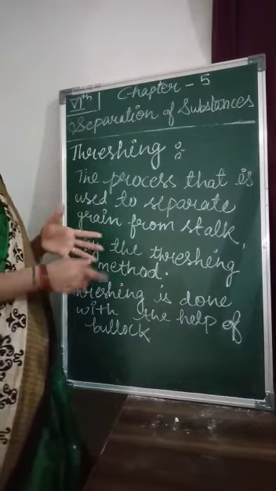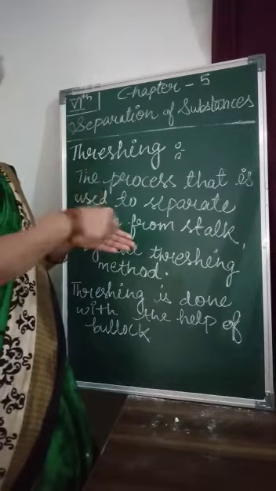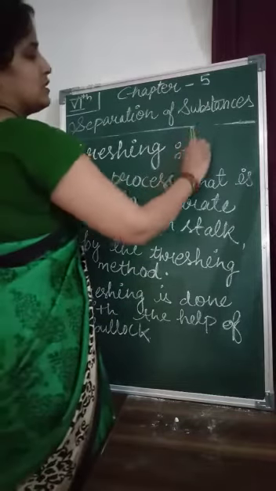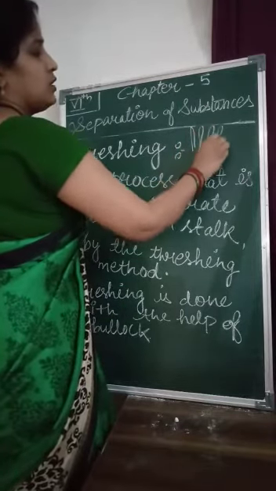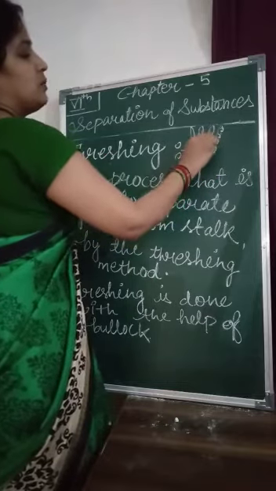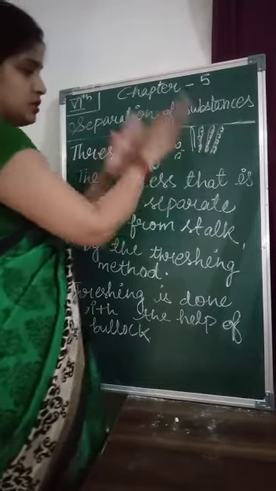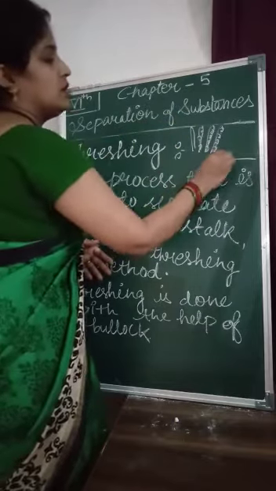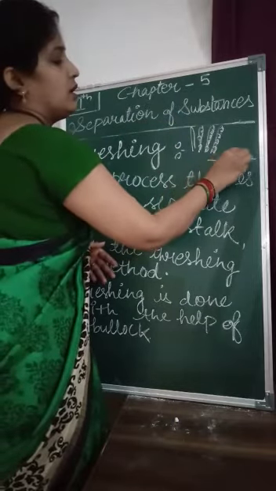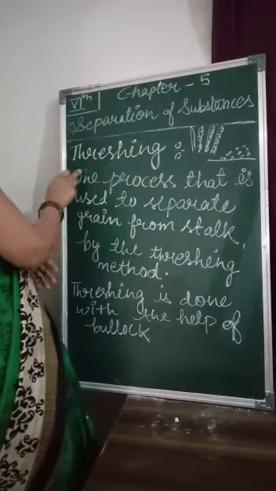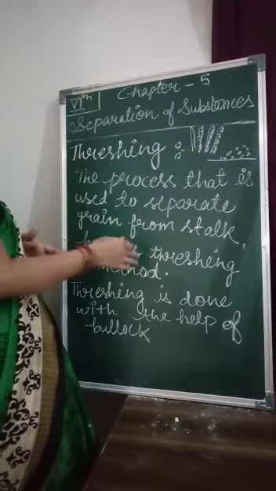In this method you beat the stalks, by which you get the grains. There is a stalk with multiple wheat grains. When you beat it, the seeds come out easily.